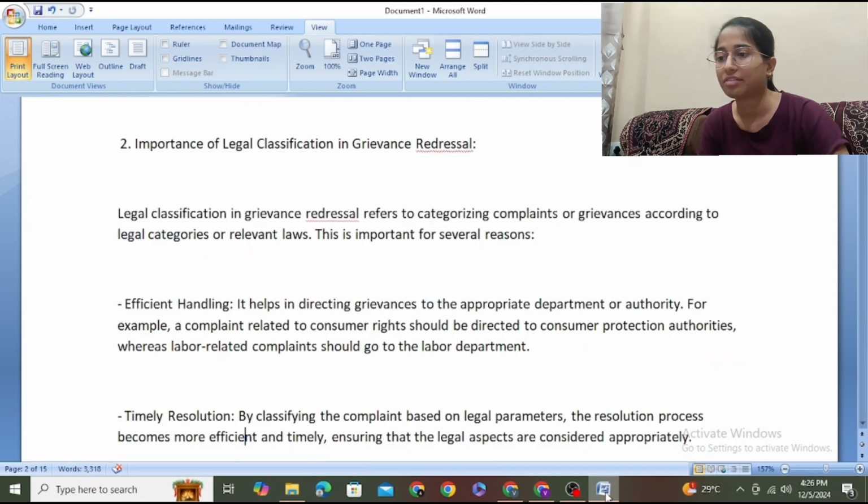Legal classification in grievance redressal refers to categorizing complaints or grievances according to legal categories or relevant laws. This is important for several reasons, and the reasons are efficient handling. It helps in directing grievances to the appropriate department or authority. For example, a complaint related to consumer rights should be directed to consumer protection authorities, whereas labor related complaints should go to the labor department.